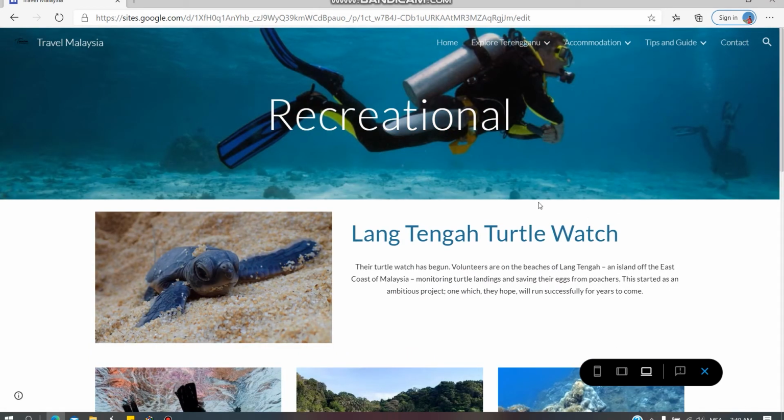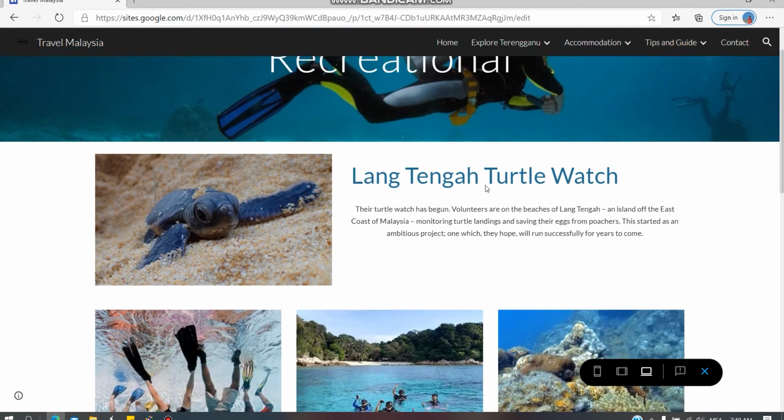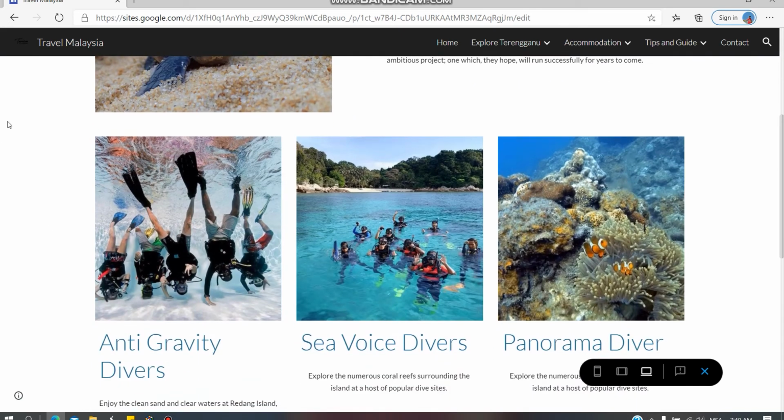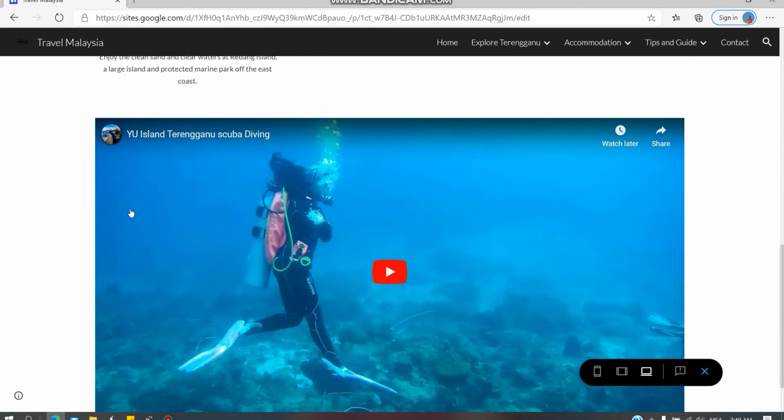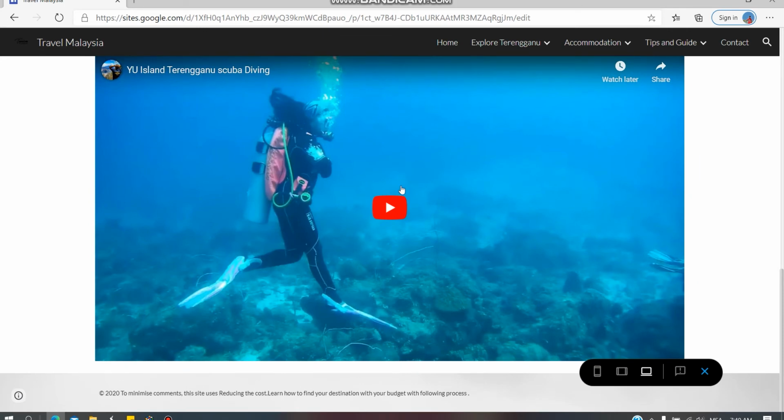And then the next sub page, recreational. Most of the recreation in Terengganu will be scuba diving. So the first one is turtle watch in Lang Tengah. There will be a floating picture at the left, title, and then the description floating at the right. And then the second section, there will be three columns: the big picture at the top, title in the middle, and then the description at the bottom. And for the last one, there will be a YouTube video embedded into the subpage.